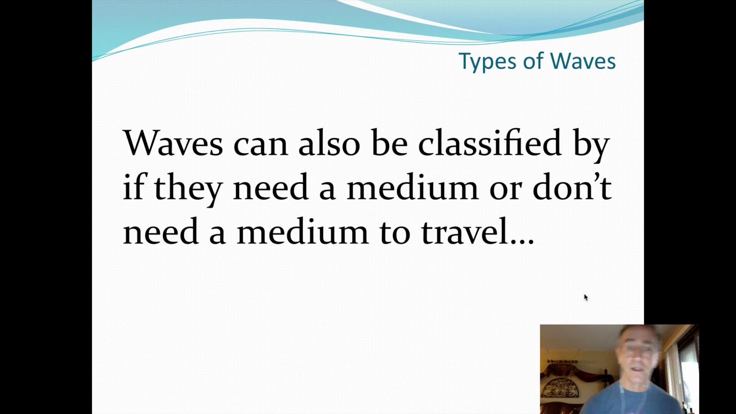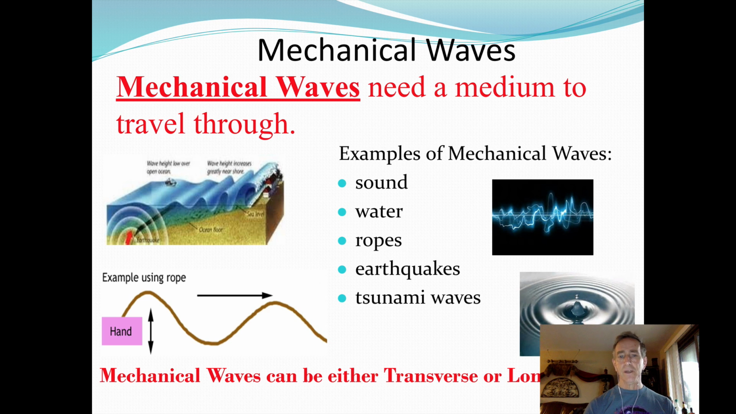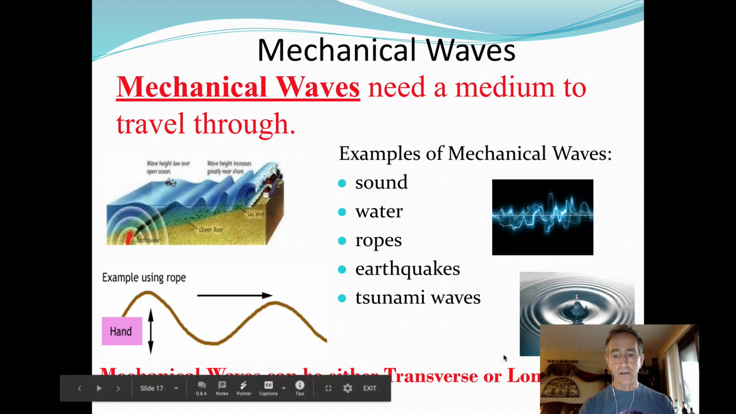Waves can also be classified by whether they need a medium or don't need a medium to travel. So a medium is any kind of matter, solid, liquid, or gas. Mechanical waves need a medium to travel through. Sound needs air to travel through, or water, or sound can travel through steel, ropes, earthquakes, and tsunamis. These are all mechanical waves. Mechanical waves can be either transverse or longitudinal waves.